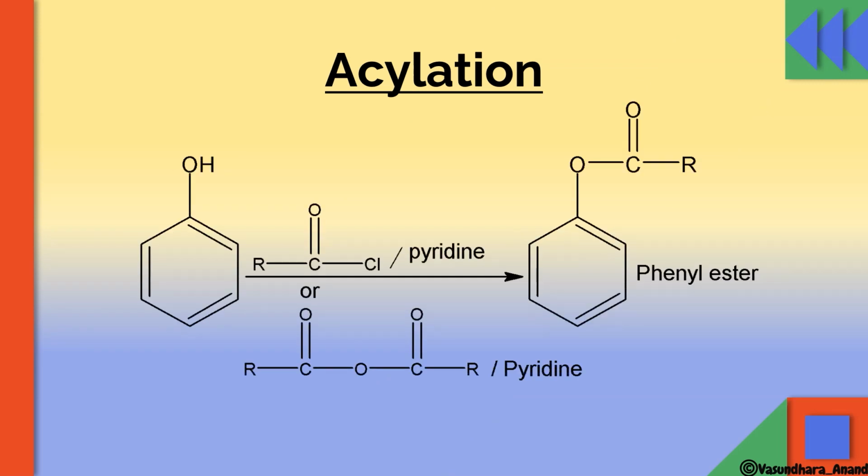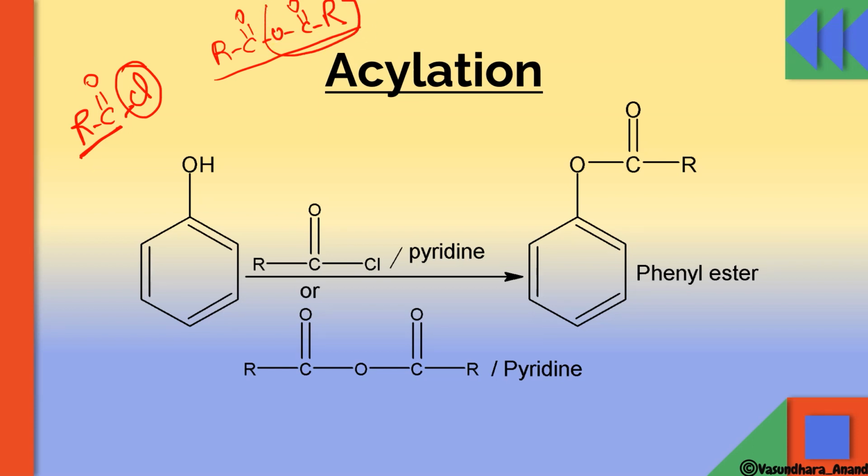Now acylation. We know that acylation is acyl group attachment. Acyl group can be RCOCl. This RCOCl group is called acyl group. So this Cl will be removed, and attachment of this group on the benzene ring is called acylation. It can be like this, or another reaction will be with RCOOCOR, which is called anhydride. With this also, this group will form carboxylic acid, and this COR group will attach.